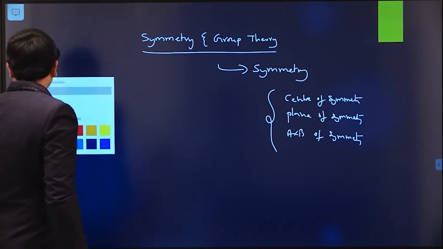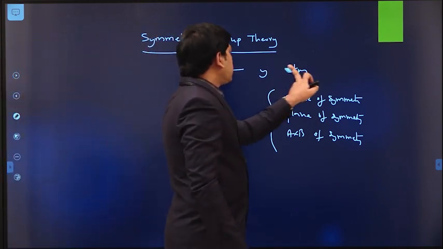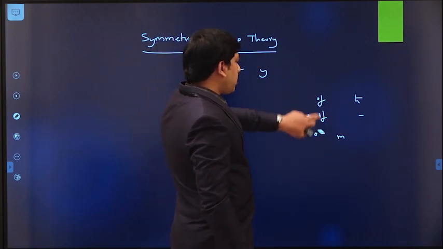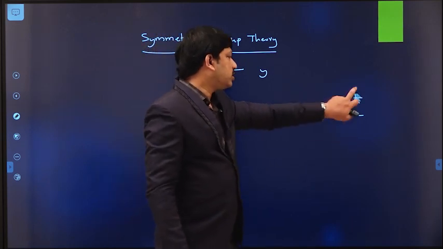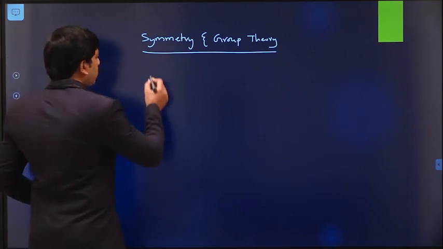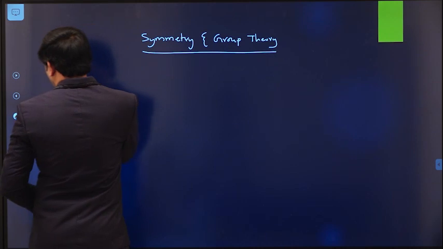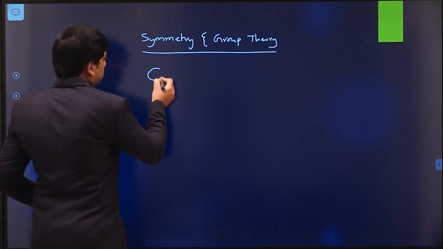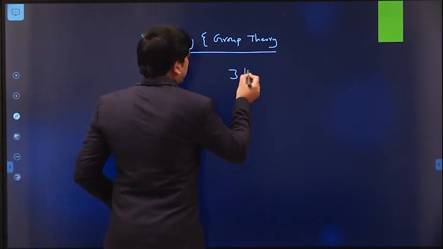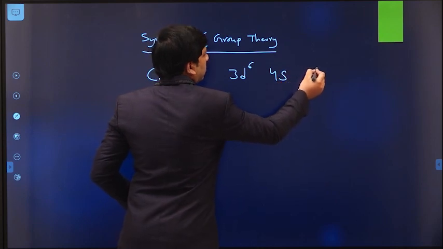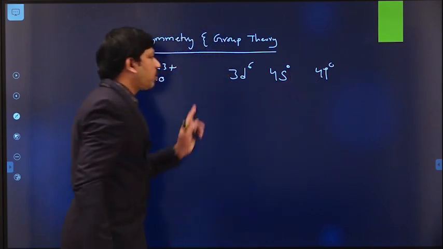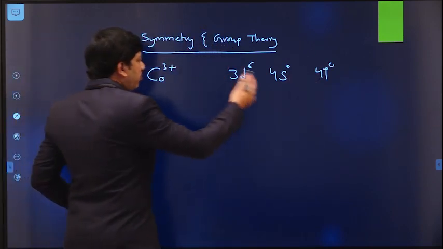So in our case, we just want to know the symmetries of the 9 atomic orbitals available in the metal center and the 6 ligand orbitals available from the ammonia molecules. From the metal side, in the case of cobalt 3+, we have the 3d orbitals, the 4s orbital, and the 4p orbitals. Yes or no? Totally we have 9 atomic orbitals. So we will see one by one.